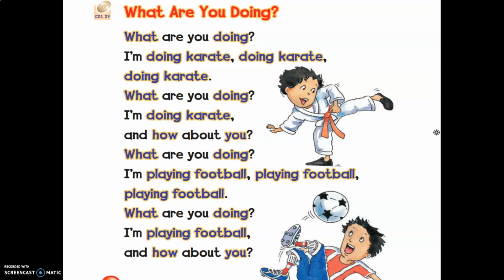What are you doing? I'm doing karate, doing karate, doing karate. What are you doing? I'm doing karate. And how about you? What are you doing? I'm playing football, playing football, playing football. What are you doing? I'm playing football. And how about you?